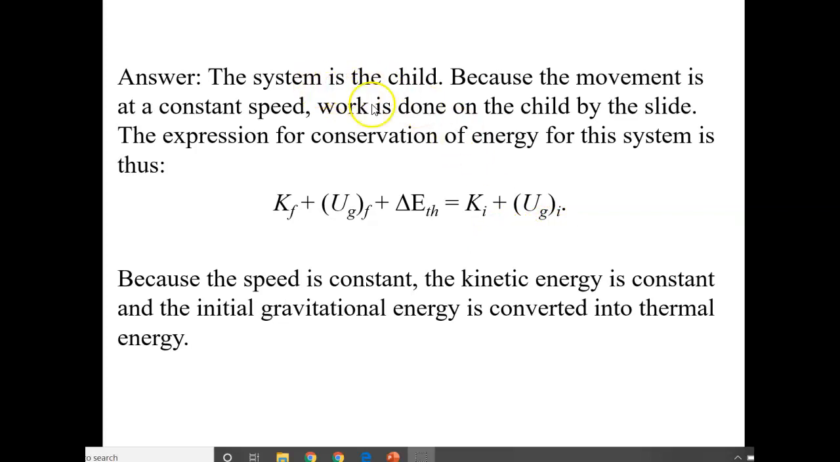So the system is the child. Because the movement is at a constant speed, work is done on the child by the slide. So we have all of the initial and final potential and kinetic energy equations written down here. Because the speed is constant, the kinetic energy is constant, and the initial gravitational potential energy is converted to heat energy.